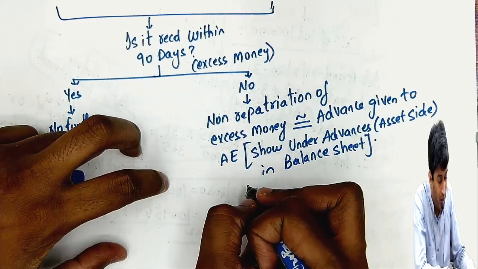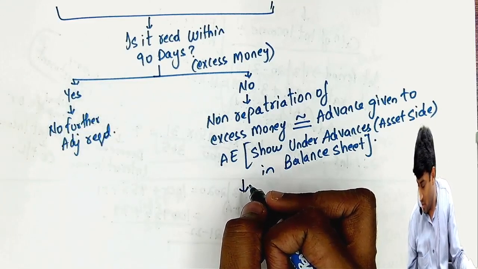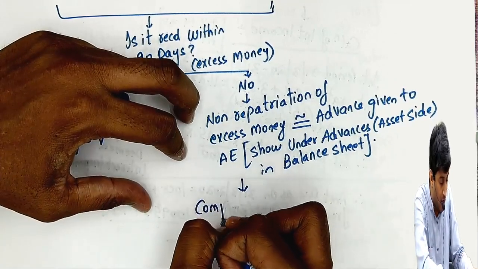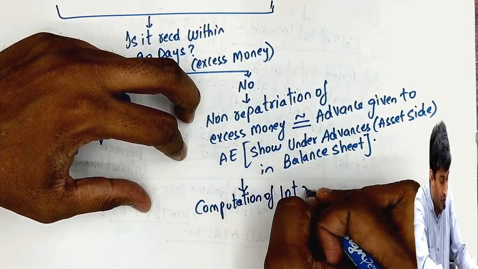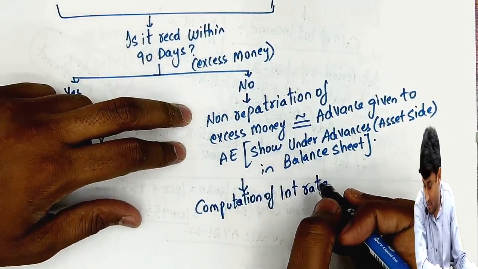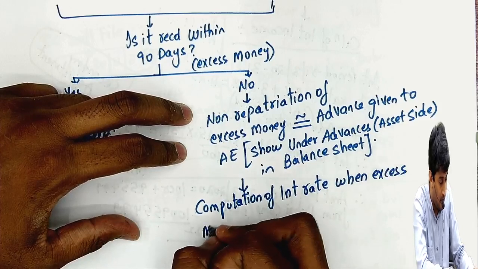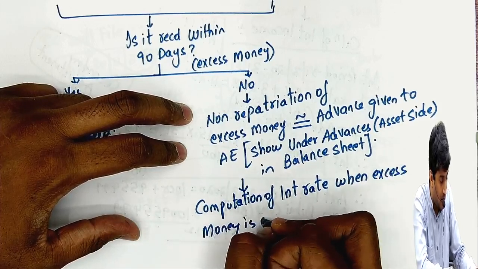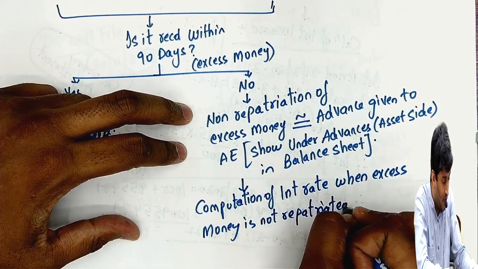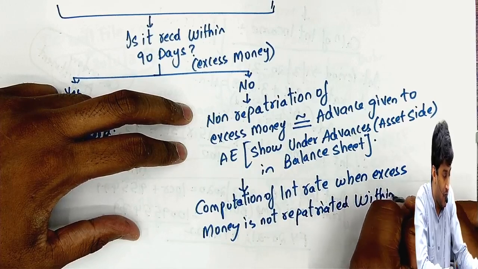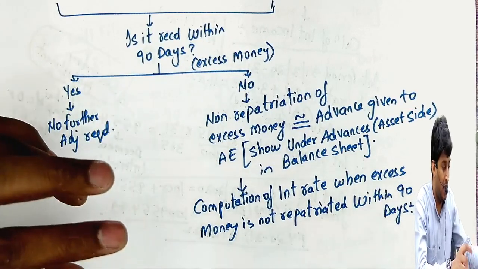Clear? Next, once it is given, we have to calculate computation of interest. At what rate did we give? Computation of interest rate when excess money is not repatriated within 90 days. That is what we have to learn. I told you we will take the SBI rate, that I'll write here. That's the rule.